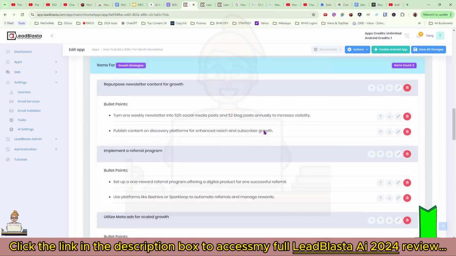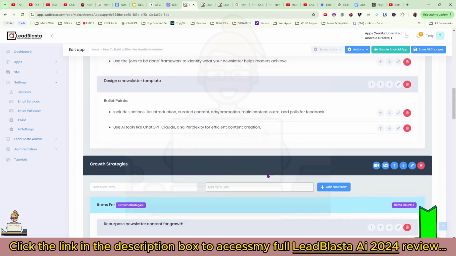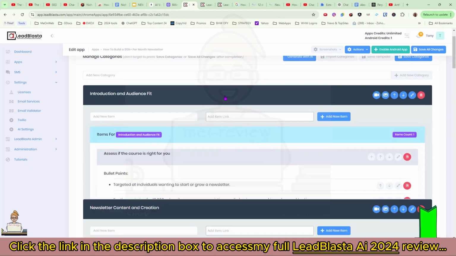Now the Beehiiv API being integrated with LeadBlasta allows you to use Beehiiv as your list building list that you want to add people who install your Chrome extensions, so you can see the possibilities for rapid audience growth with this.